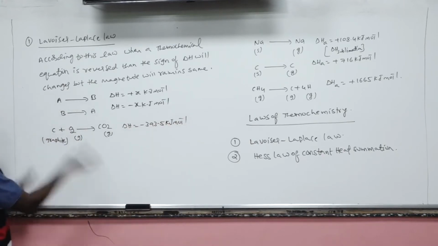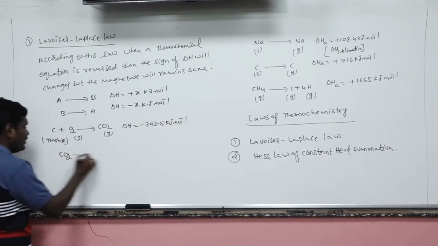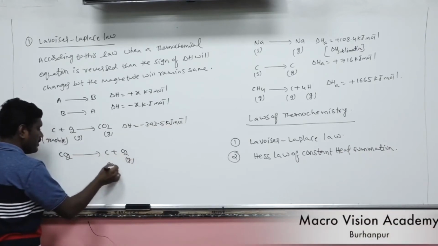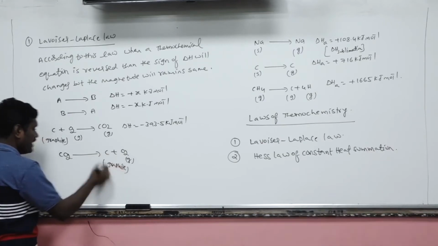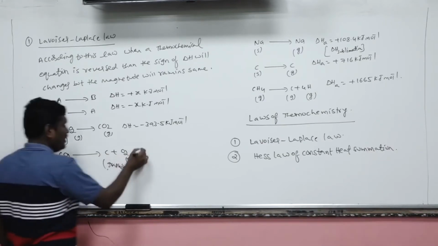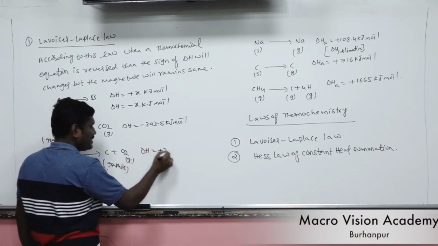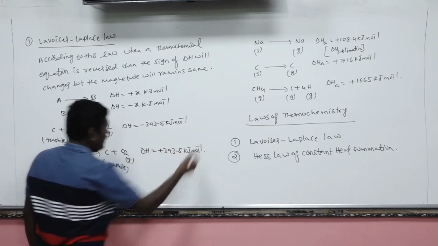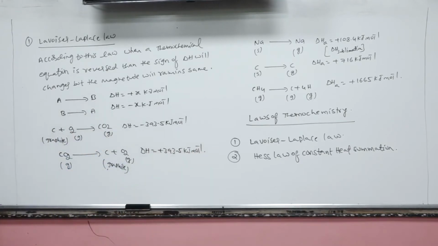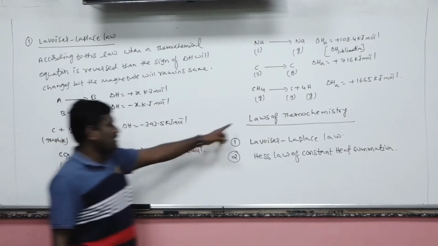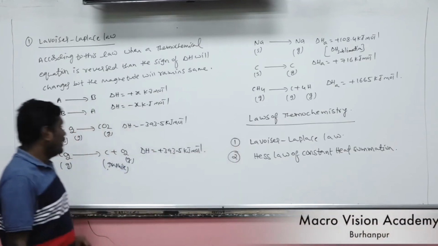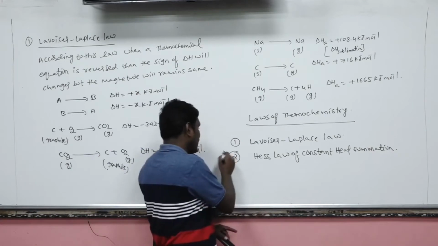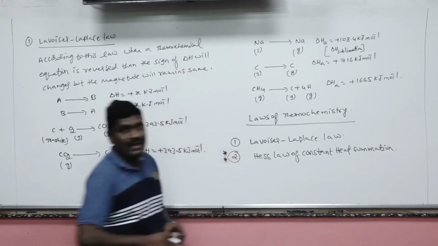If I want to reverse the reaction, CO2 becomes C plus O2, then obviously the sign of the delta H value changes, only the sign, and the magnitude remains the same. This is the first law we use in thermochemistry, the Lavoisier-Laplace law. Come to the second law, Hess law. This is very important, in the board exam and competitive exams also.